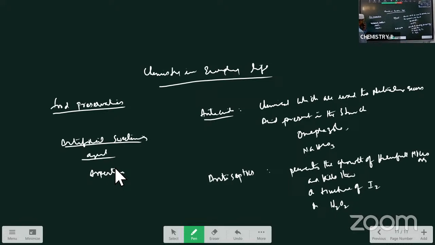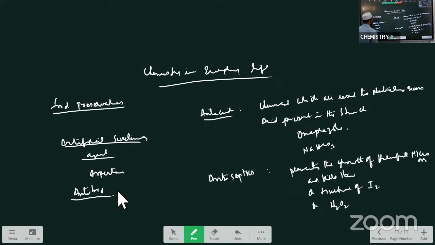ओके, ये थोड़े इंपॉर्टेंट डेफिनेशंस हैं और इनके साथ में एक और डेफिनेशन है, एंटीबायोटिक्स. Antibiotics are biochemical extracts, extracted from the microorganisms only, chemical extracts from the microorganisms which prevent the growth of harmful microorganisms and kill them. Those are called as antibiotics. Penicillin, tetracycline, these are the examples.